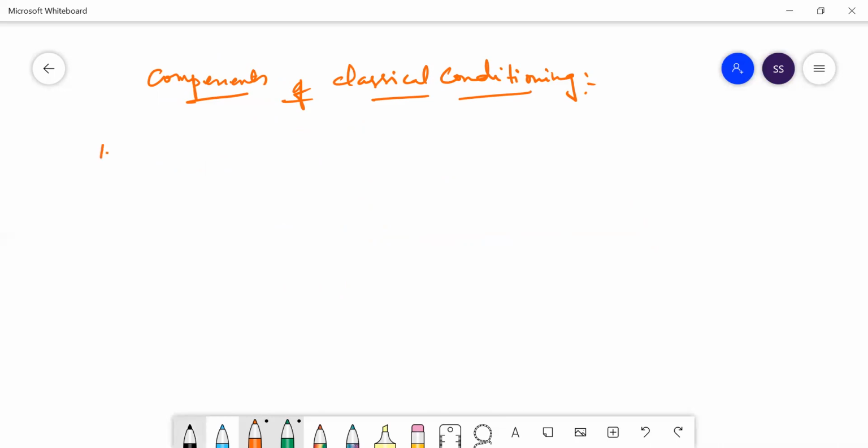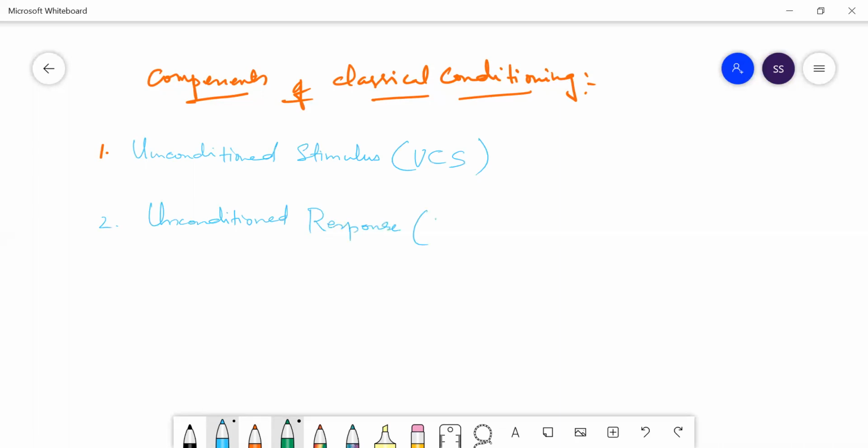Number one is your unconditioned stimulus, which in short form is called UCS. The second component is your unconditioned response.